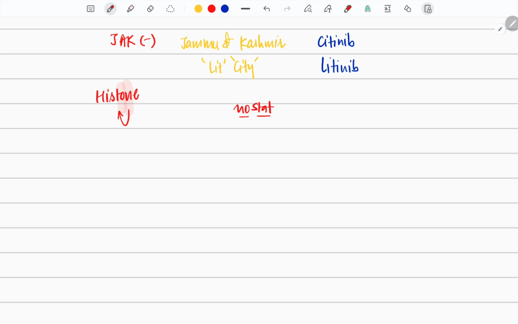And next is romidepsin. One more is, for example, panabinostat, that is approved for multiple myeloma. Multiple myeloma's train never stops, there is no stop. Okay, it never stops.